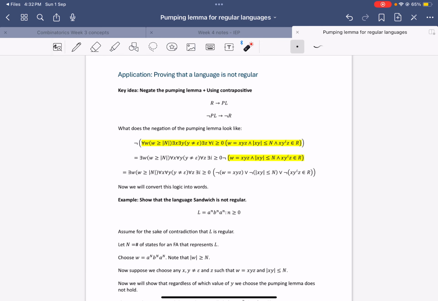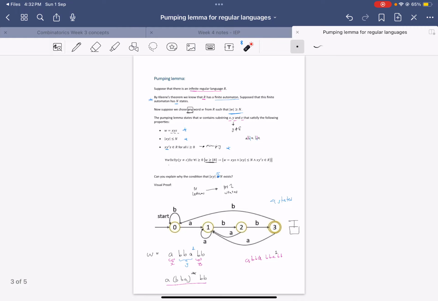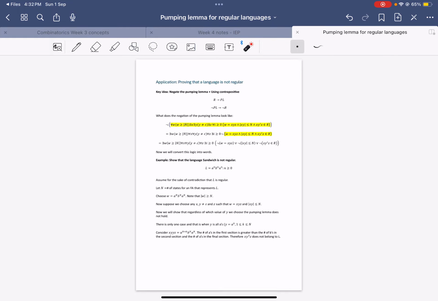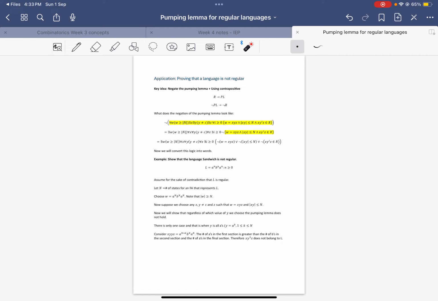And what I mean by that is, we actually don't use it for regular languages. We use it to prove that a language is not regular. And we'll go over this in the next video. But that's it for this video, and hopefully the pumping lemma now makes sense. But this application is very important, and we will cover that as well. Thank you. Bye.